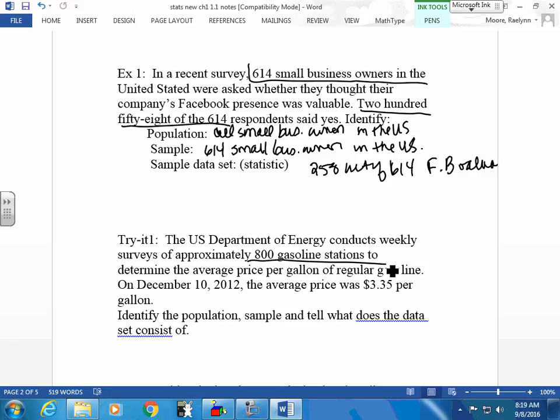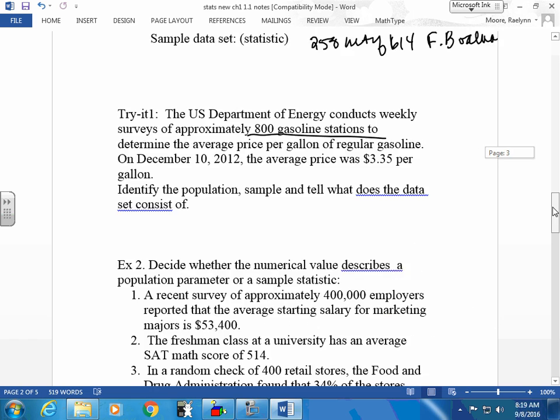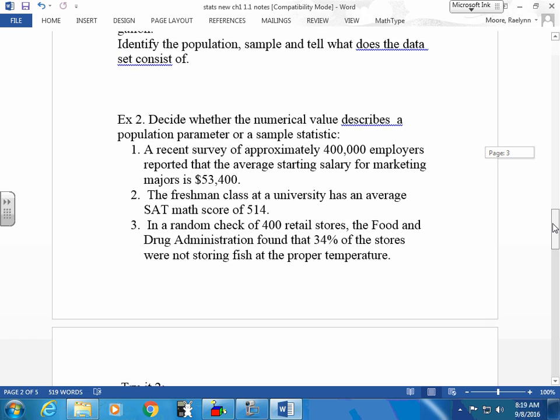Since they're giving me information about a sample, I have a statistic. My statistic is, on this day, the average price was $3.35 for regular gas. That's my statistic because it's a piece of information about my sample. Make sense? In the beginning, we're just going through definitions and how we define this. Populations and samples are really, really important.